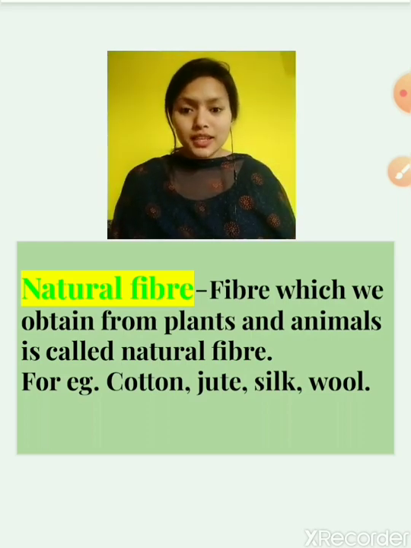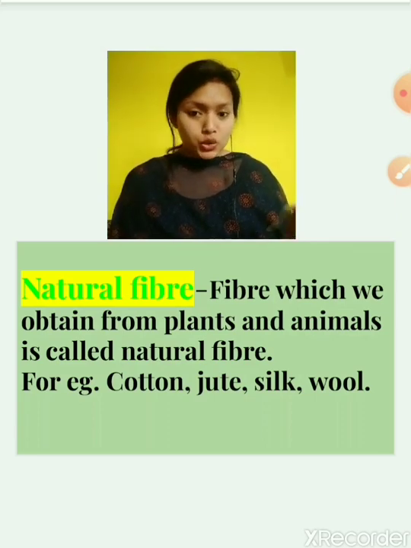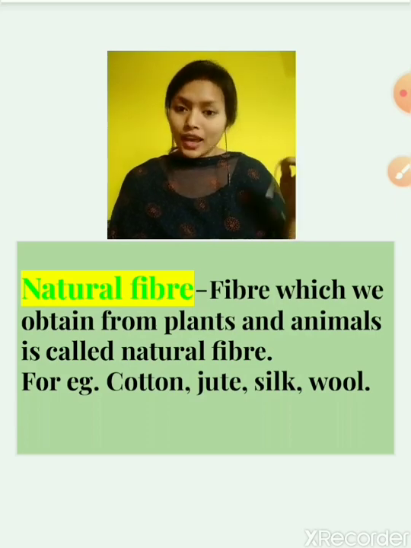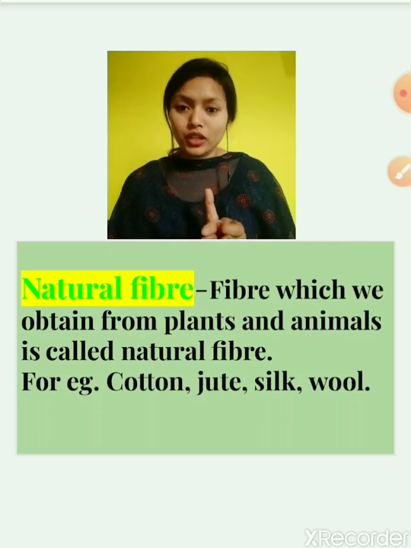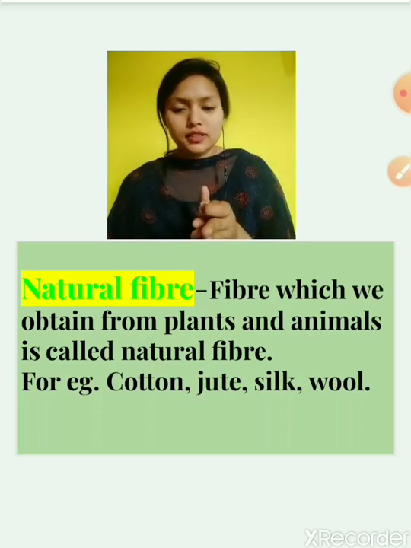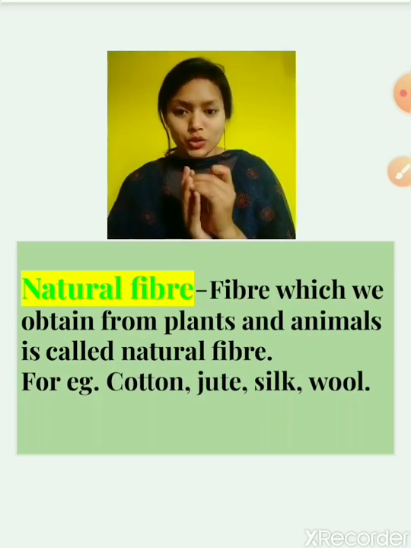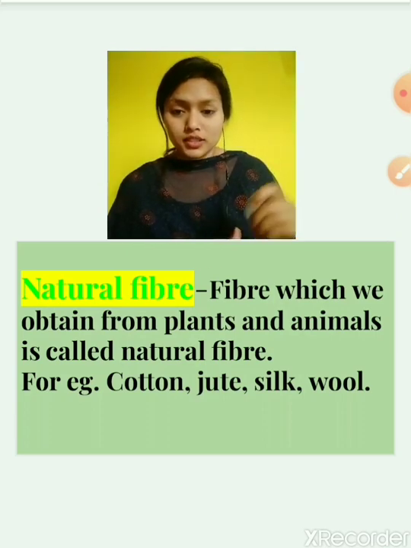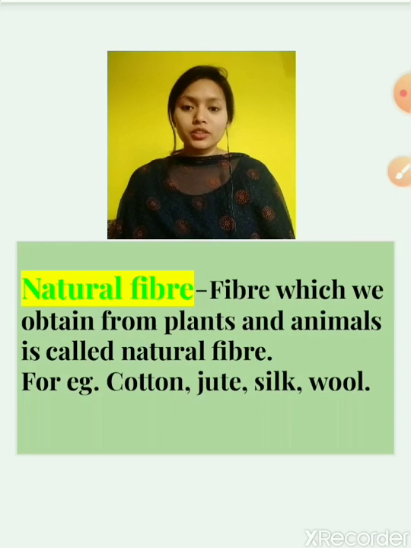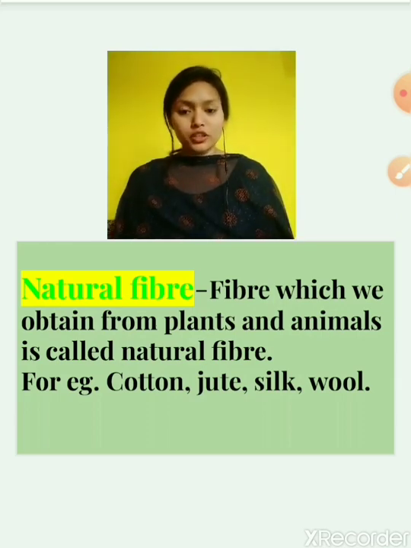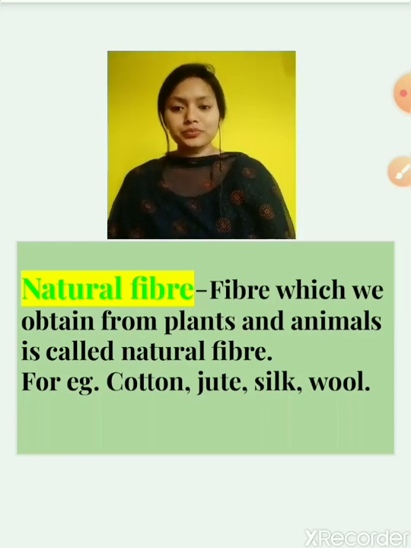What about silk? From where do we get silk? Yes, we get silk from the silkworm. So silk is an animal fiber. It comes under the category of natural fiber only. Like this, wool is there, jute is there. So all these are natural fibers that are obtained from nature.